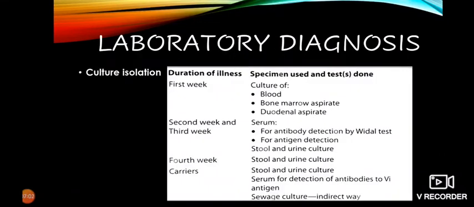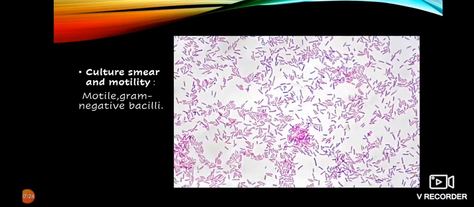Now let's see the laboratory diagnosis of Salmonella. First is culture isolation. As you can see, it depends on the duration of illness which specimen is to be collected in the 1st week, 2nd week, 3rd week, 4th week and the carrier state. Culture smear and motility. Salmonella is a motile organism which is a gram-negative bacillus. As seen in the picture, this is the microscopic picture of Salmonella typhi.